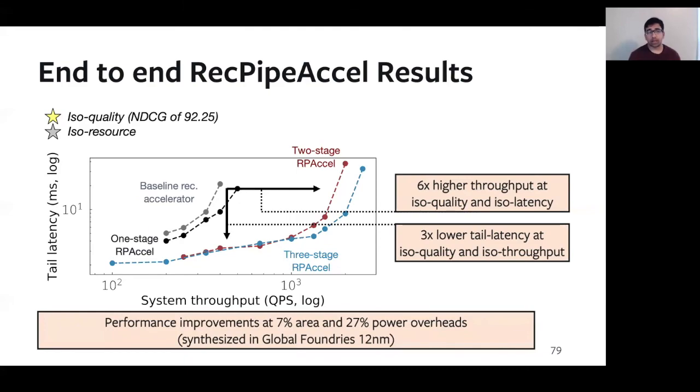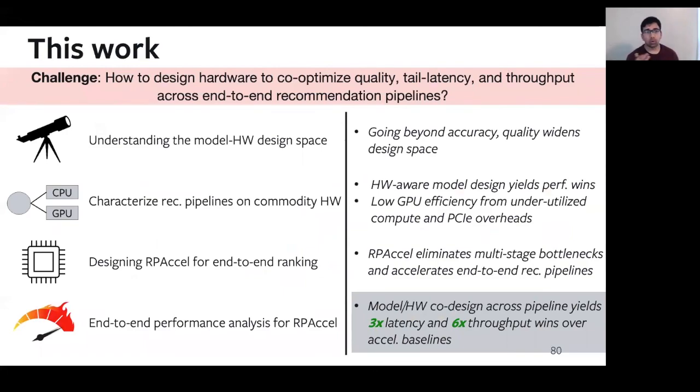But generally, what we find is that these impressive performance improvements come at a low area penalty of about 7% and a low power penalty of about 27%. And this is based on synthesizing the hardware components in a GlobalFoundries 12 nanometer process technology node. Now, to recap, what we've seen in this talk is the importance of co-designing across the model and hardware accelerator designs, and doing so yields very impressive 3 times latency and 6 times throughput wins over aggressive accelerator baselines.